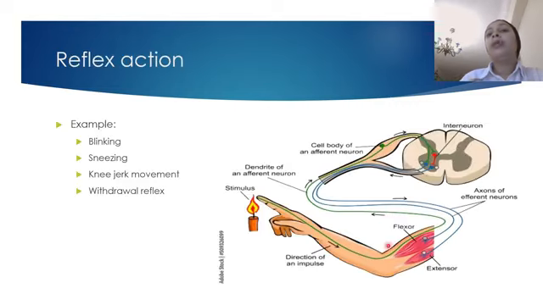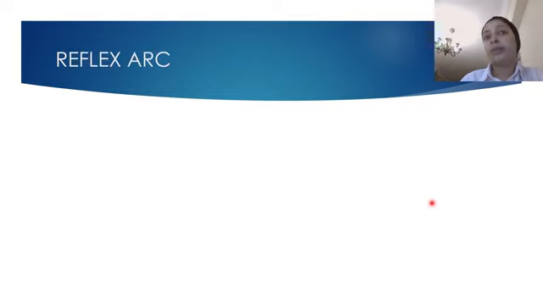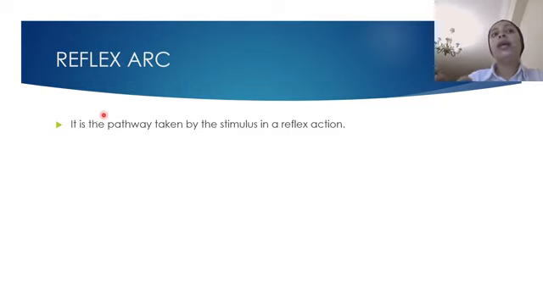Okay, what I explained here, this pathway, the sensory, spinal cord, relay, motor, effectors. This is called a reflex arc. What is the reflex arc? It is the pathway taken by the stimulus in a reflex action. The pathway of the electrical impulse through different neurons until a reflex action takes place.